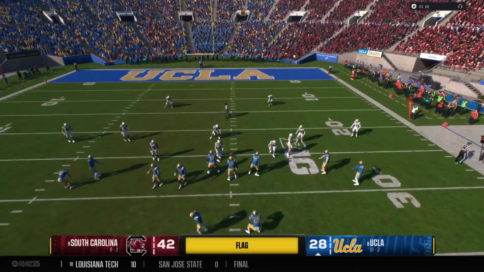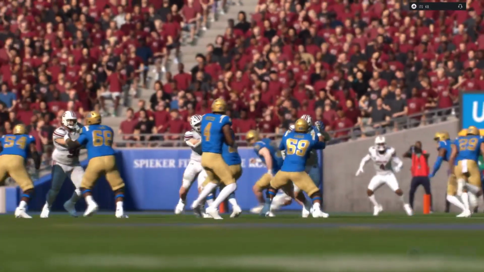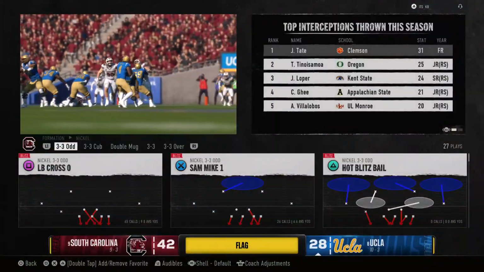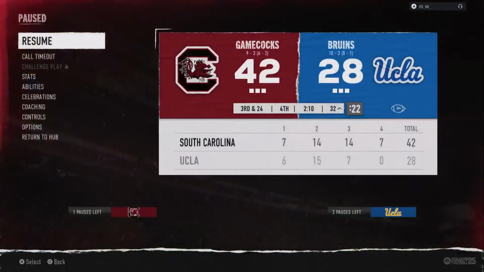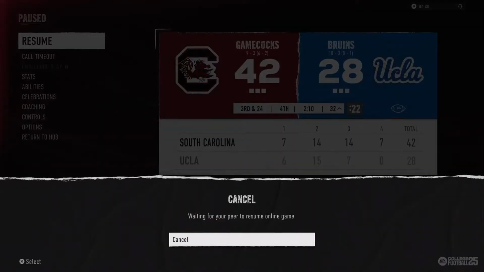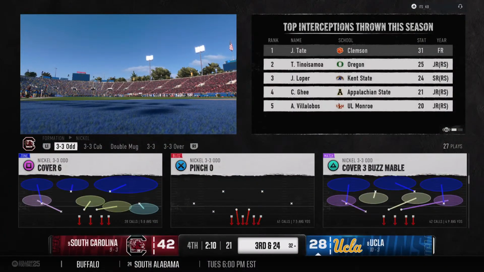Some confusion on the snap count. A false start cost them 5 yards. And the head coach will decide to accept and take the yardage.